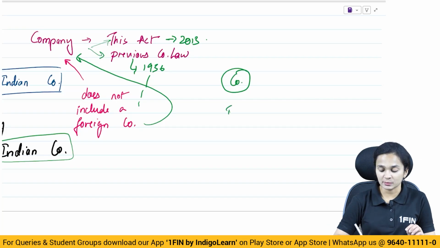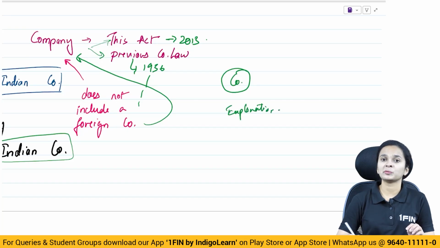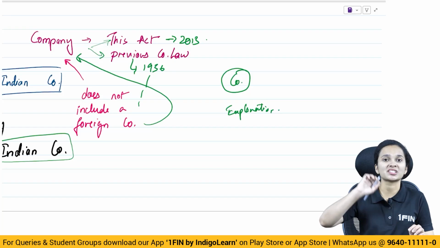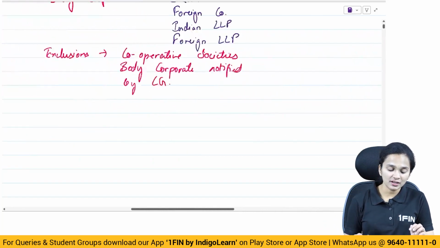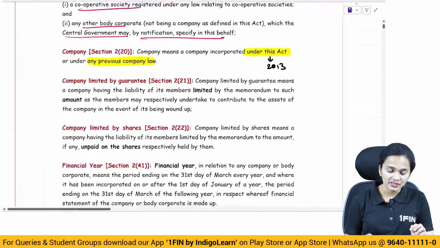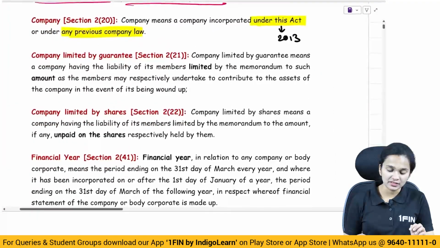Then there will be an explanation given below the definition, or a specific proviso will be given below the definition, which makes it applicable to the foreign company as well. So that is what a company means as per the Companies Act 2013.